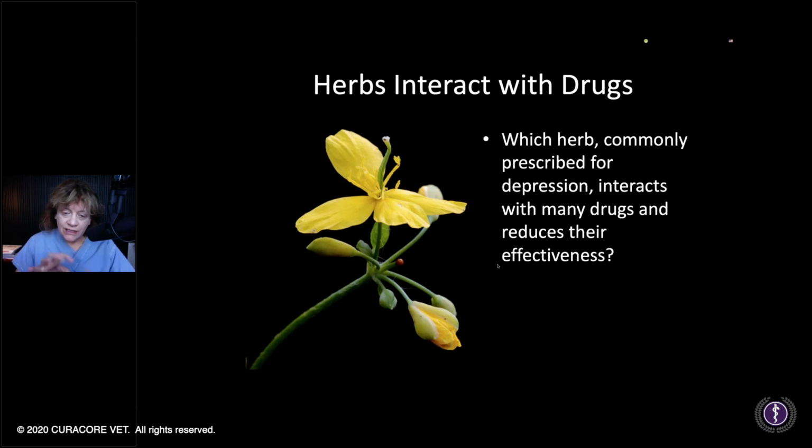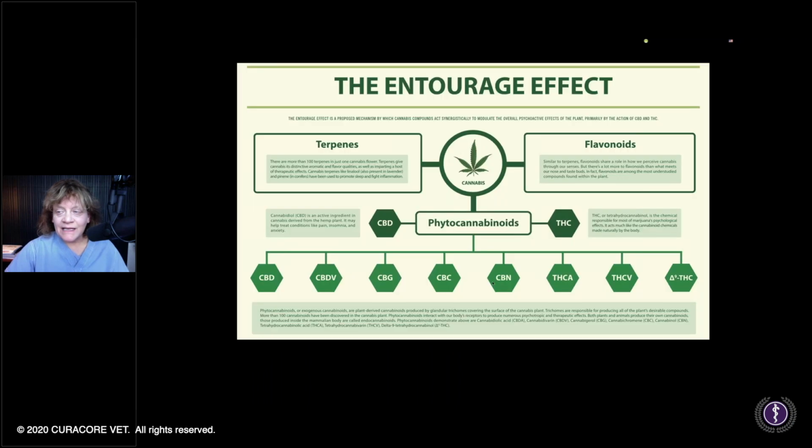So for those drugs that are going to be metabolized by that same family of cytochrome P450 enzymes, then you're going to reduce dramatically the circulating concentration of those co-administered medications. So think about that if you were giving chemotherapy, if you were giving pain medications, if you're giving anti-epileptic medications, if you're giving anesthetic drugs, really crucial. So I feel like no veterinarian should graduate from school not knowing something as basic as that.